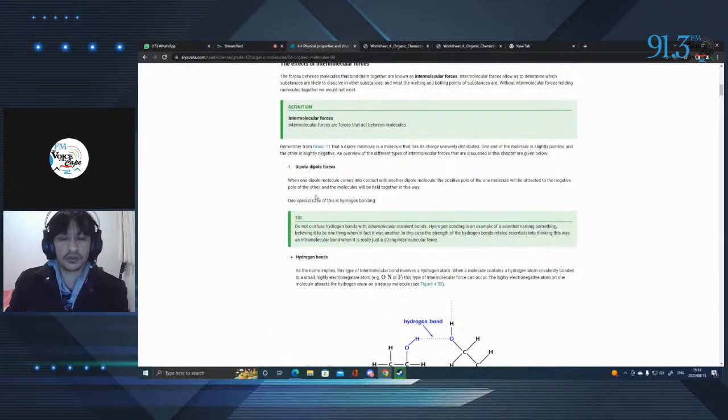If we look at dipole-dipole forces, this basically states that when one dipole molecule comes into contact with another dipole molecule, the positive pole of the one molecule will be attracted to the negative pole of the other. So what is a dipole? If you think about the word dipole, this just means two poles, like the planet is a dipole. There's a north pole and a south pole. But in the case of atoms and molecules, when they speak about a dipole, they're speaking about the fact that one end of the molecule has a slight positive charge and the other end has a slight negative charge. And this creates a dual polarity.